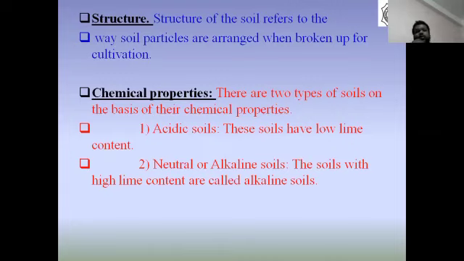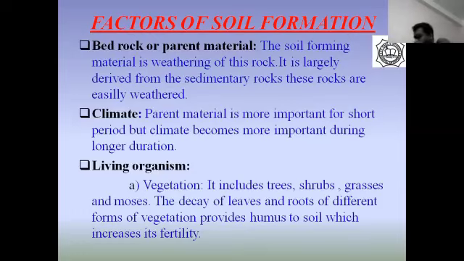Chemical properties, there are two types of soil, as I said you earlier. On the basis of chemical property, acidic and neutral or alkaline. Acidic soil has low lime content, means the lime is lesser in acidic soil, whereas in alkaline soil, the lime content is very high. Now the factors of soil formation.